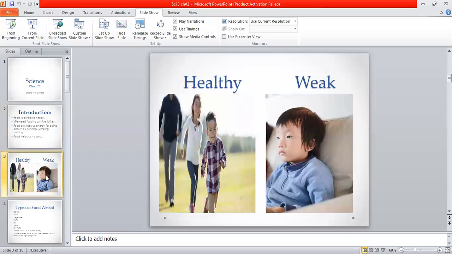Then again, children become weak if you do not eat a properly balanced diet. A balanced diet means the diet which contains carbohydrates, fats, proteins, and minerals, and you eat it in the right amount, that is, the right quantity. If you do not eat them, you become weak and unhealthy.